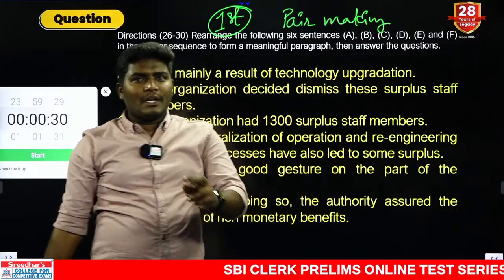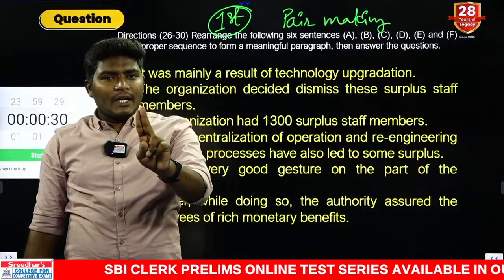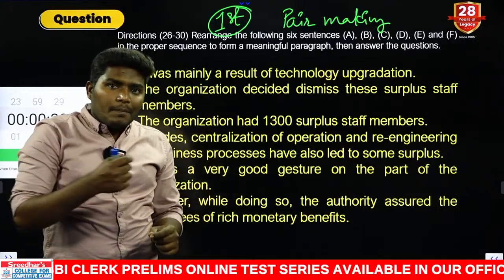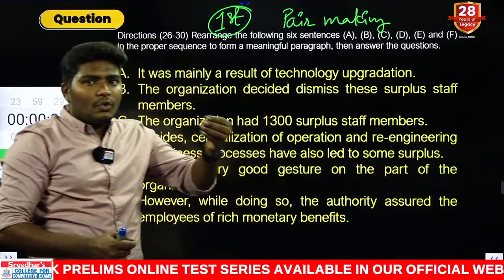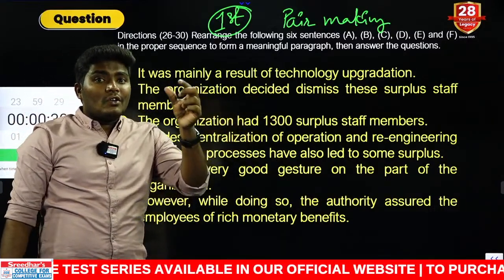Pair making is nothing but you can pair any two sentences first or any three sentences first. After pairing two, go for three pairing. When you keep on pairing the sentences like this, you will come to a proper conclusion. Third point, you go for the order of the events.